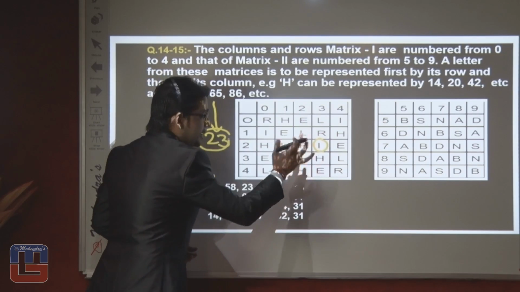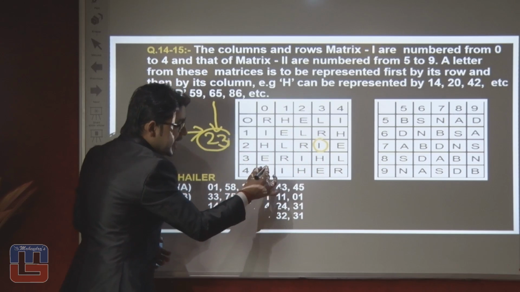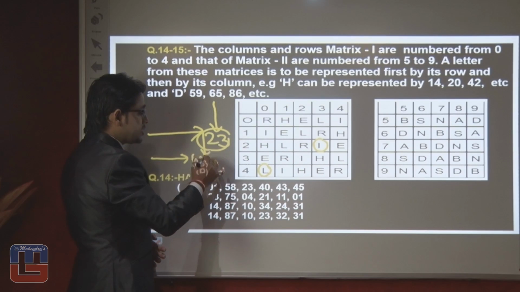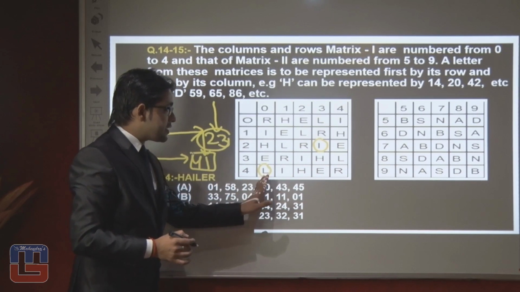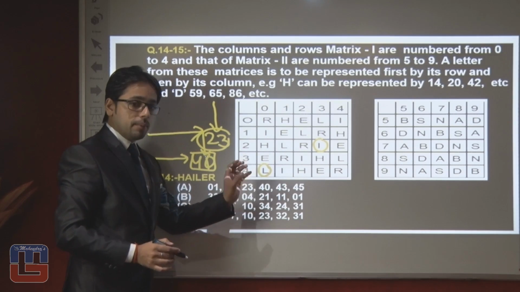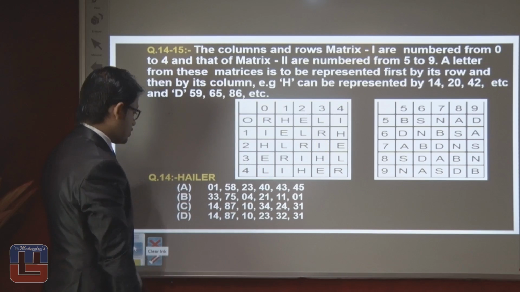23 represents I. If you want to know what L represents here, first horizontal, that is 4, then vertical, that is 1. So here L is 41, not 42. Remember this while answering this type of question.